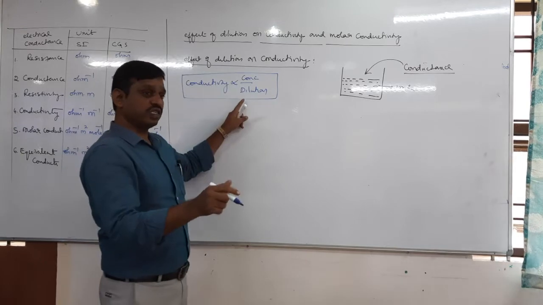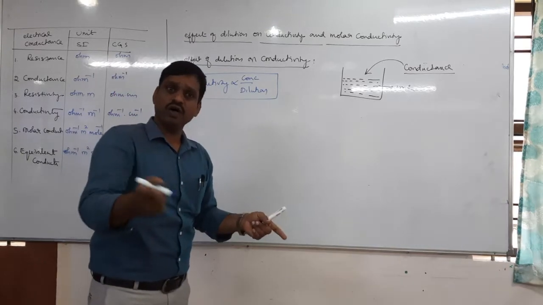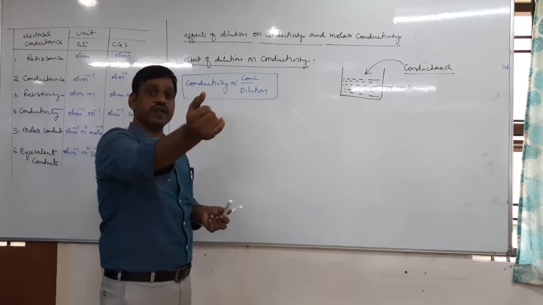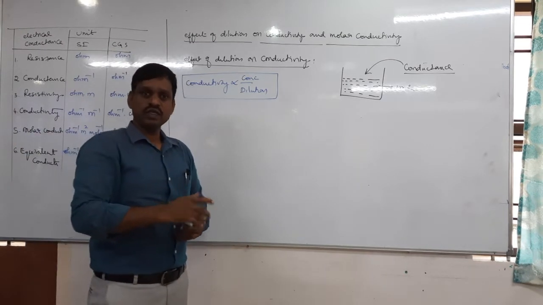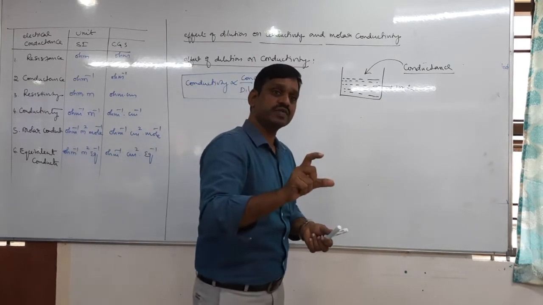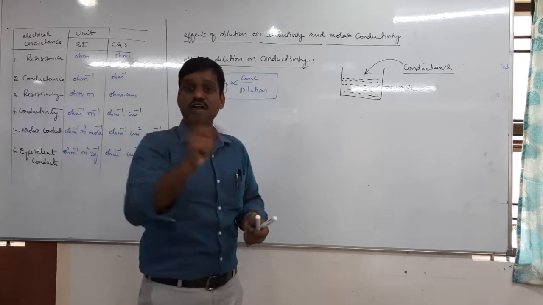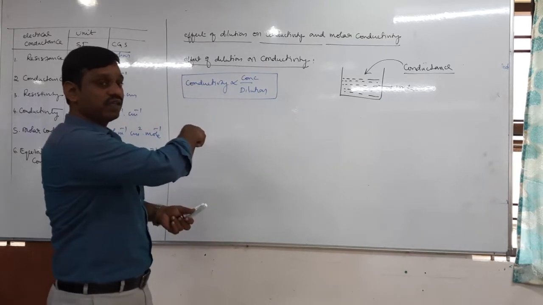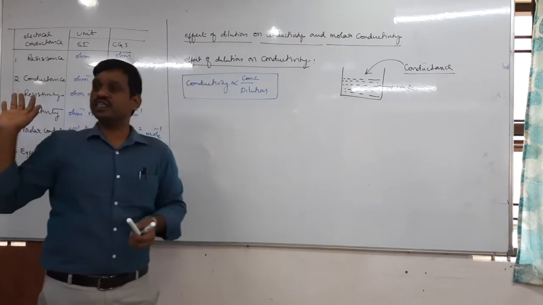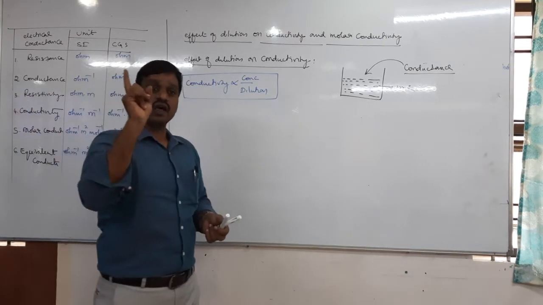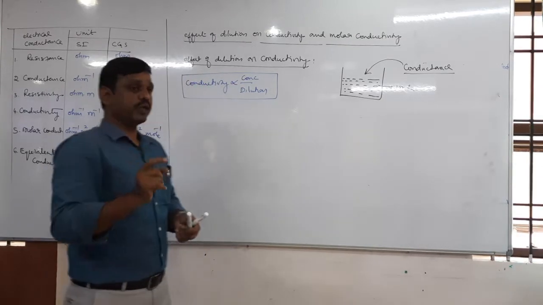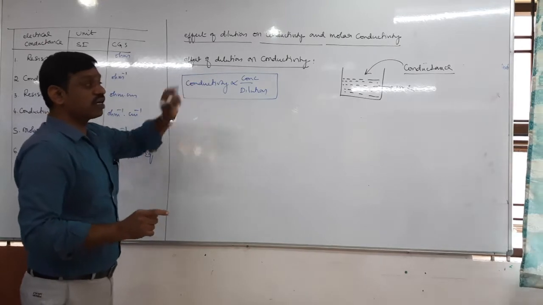When dilution increases, usually conductance is supposed to increase, no? In the last class we studied factors affecting conductance, and one factor is dilution. On dilution, conductance increases, molar conductivity increases, equivalent conductivity increases, but only conductivity decreases. Why?